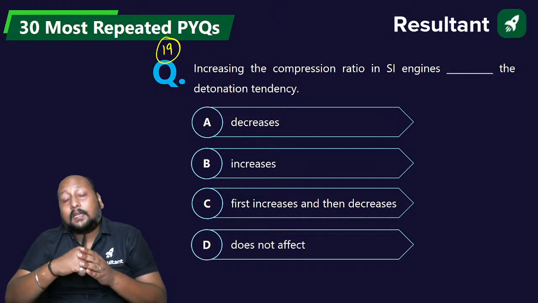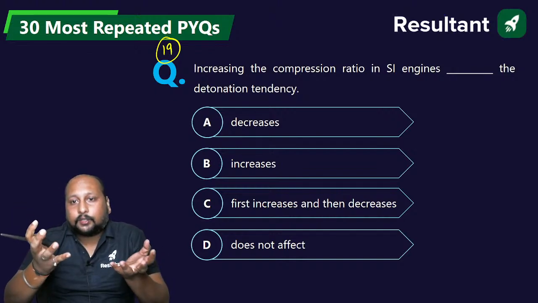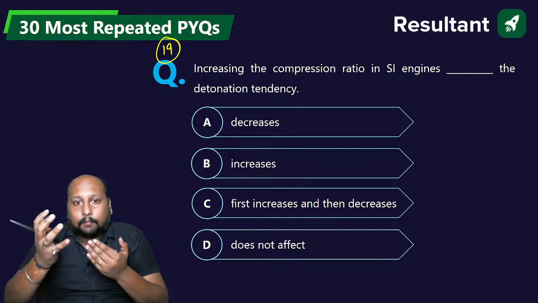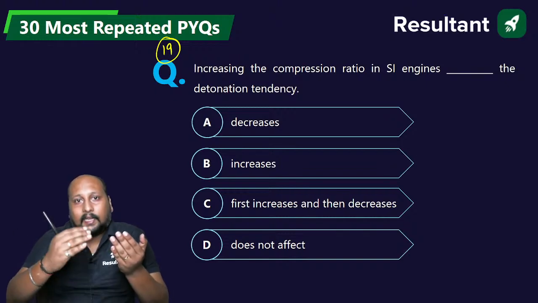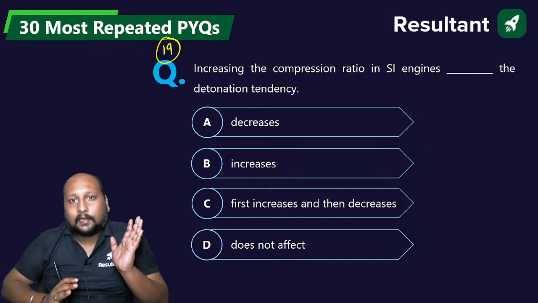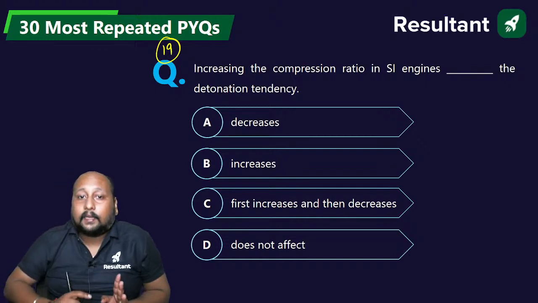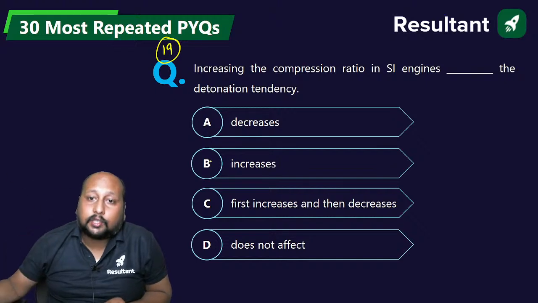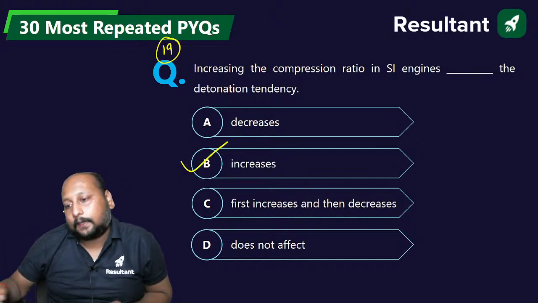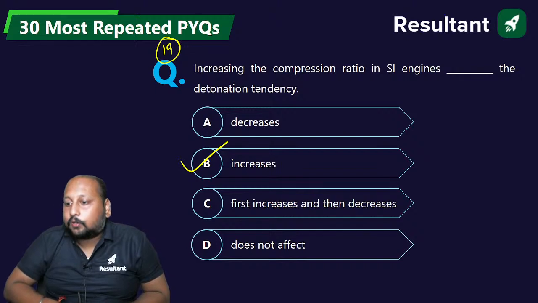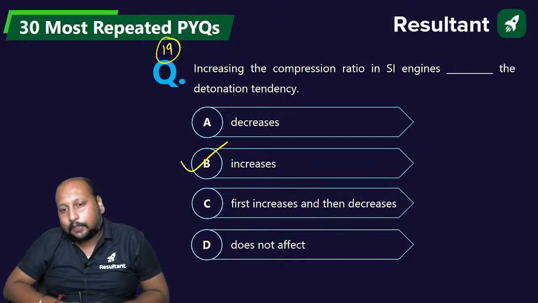Temperature increases means your air fuel mixture will burn, or reach the ignition temperature, much earlier. That will increase the tendency for knocking. The tendency for detonation is definitely going to increase. Clear? Option B, increase, is the correct answer.